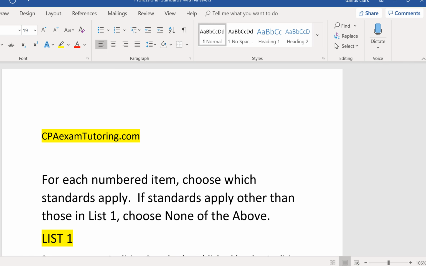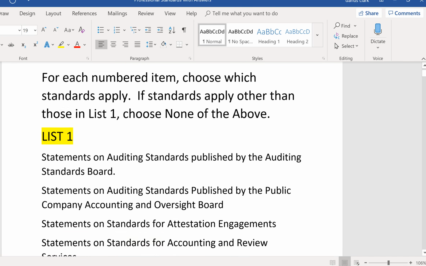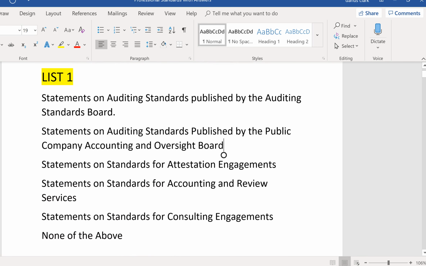So for each numbered item, you're going to choose which standards apply. If standards apply other than those in list 1, choose none of the above. So let's take a look at list 1, what we're going to be picking from. Starting out with statements on auditing standards published by the Auditing Standards Board. Well, you would choose that for audits of a non-issuer, as well as the interim reporting for that same non-issuer who gets audited. So in a non-issuer audit or a non-issuer interim review, you would choose the statements on auditing standards published by the Auditing Standards Board.